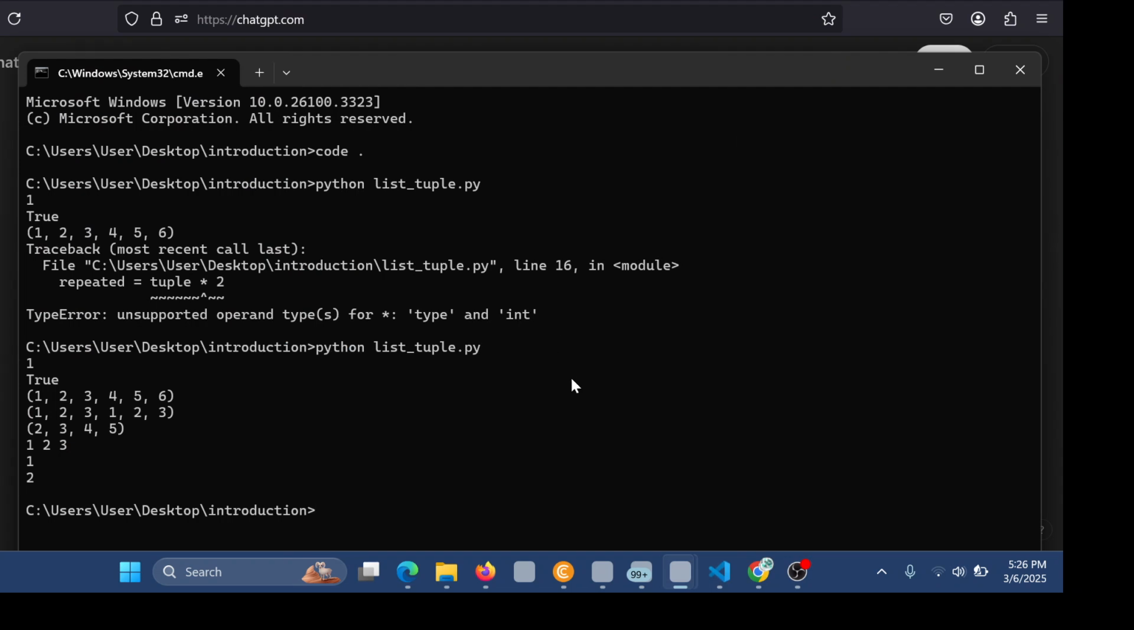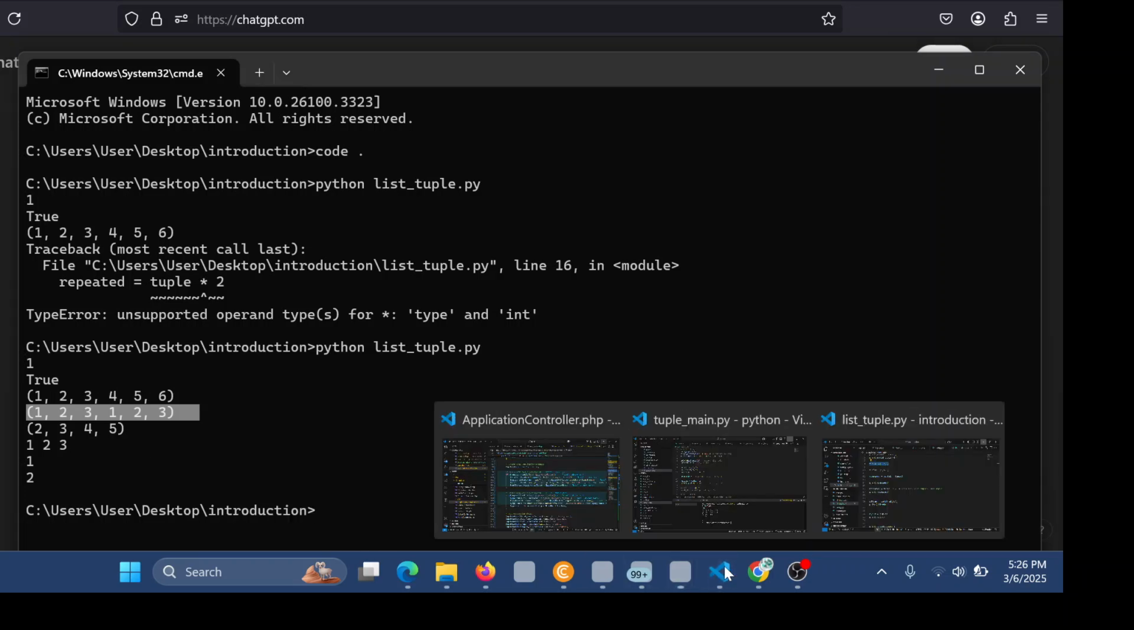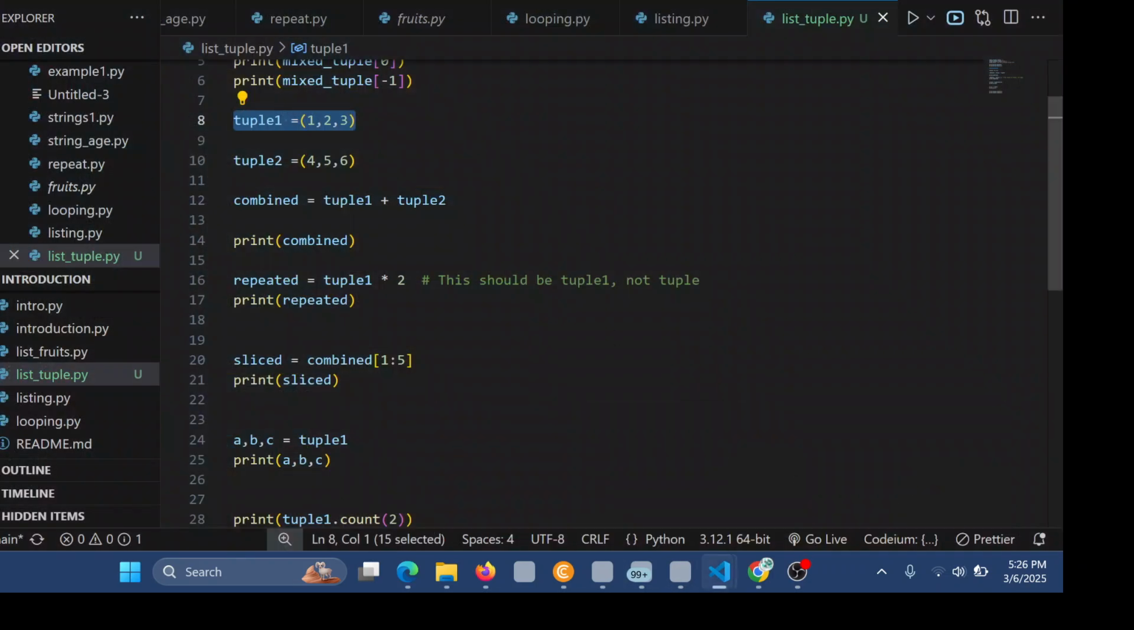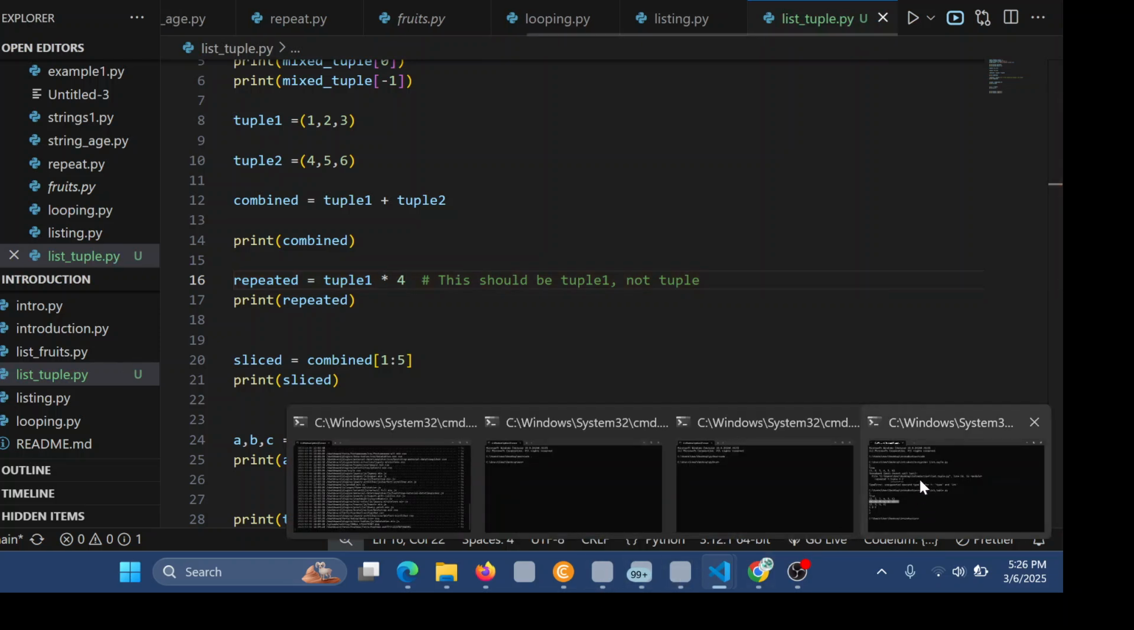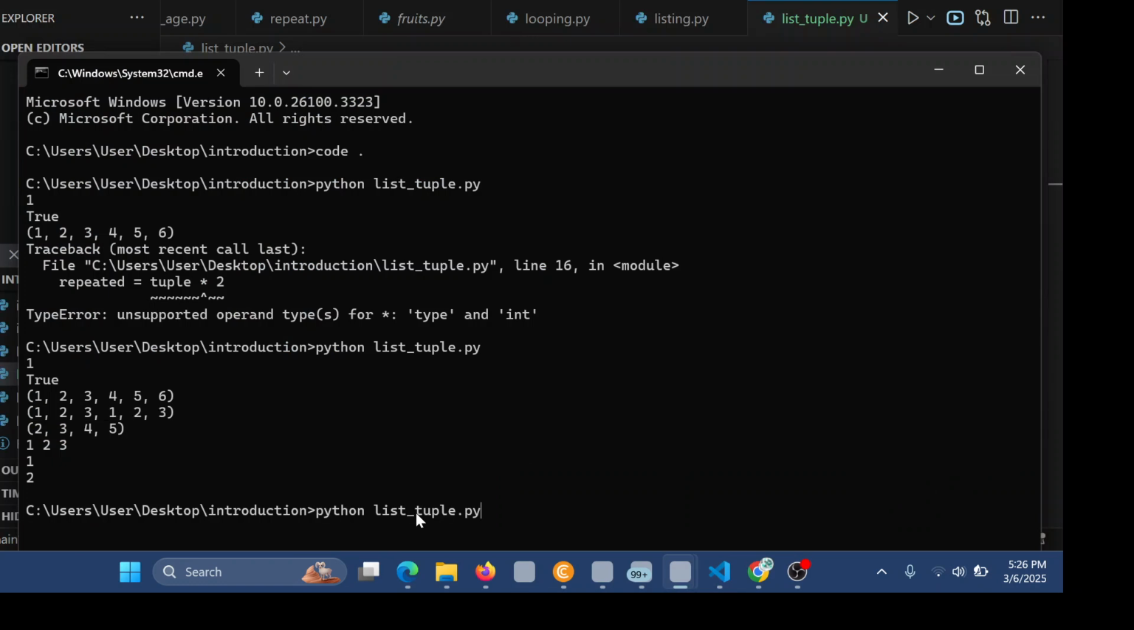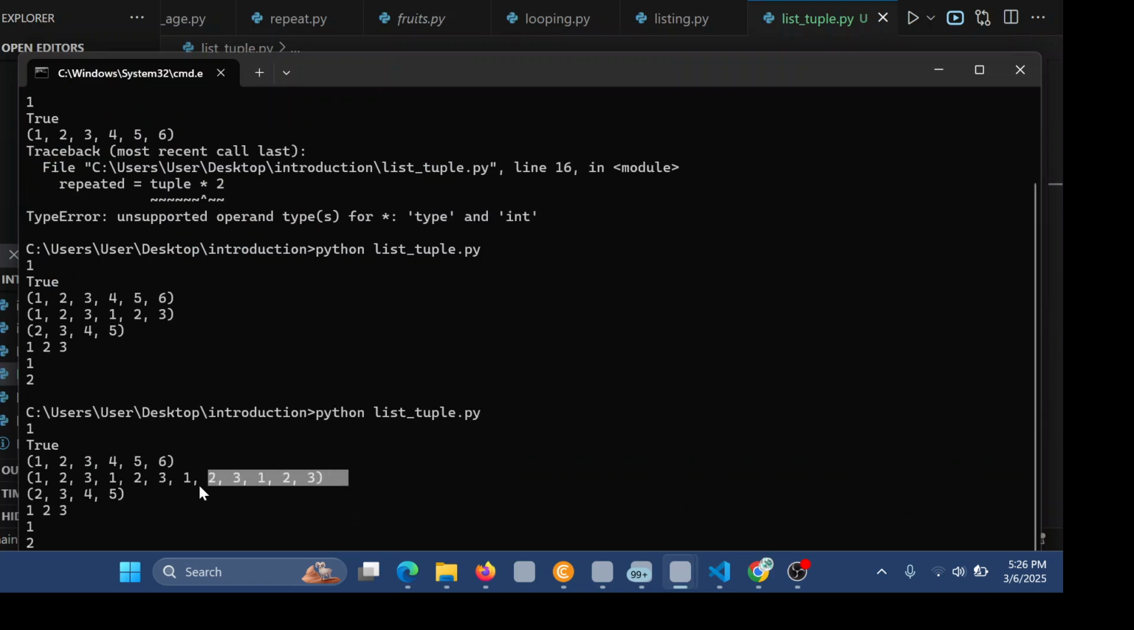You can see this tuple1 being repeated. You can repeat it as many times as you want. You can adjust this one, maybe say 4 times. Let's see what happens when we try 4 times. And you can see it has been repeated 4 times. The first one is that, the second, the third.